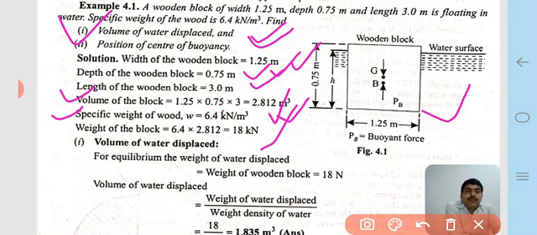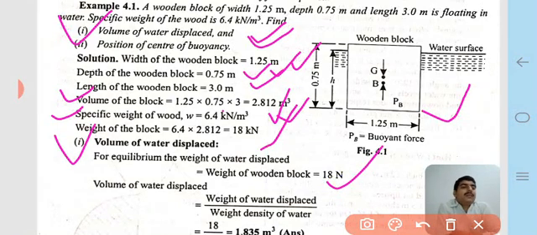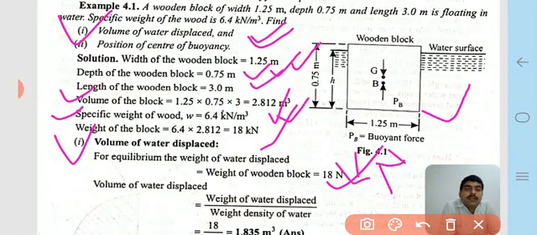Now we come to the first part of the question, the volume of water displaced, that is, the quantity of water displaced by the body. For the equilibrium condition, the weight of water displaced is equal to the weight of the wooden block, therefore 18 kilonewton, not newton. A small mistake there.